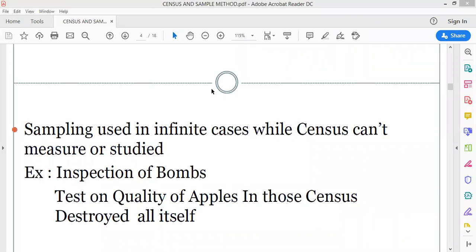You have to study the result of vaccination, whether it is accurate or right or not. So in that case, you need to do something, and what we are going to follow is the sample method. Sampling method is used in infinite cases where census can't measure or study.